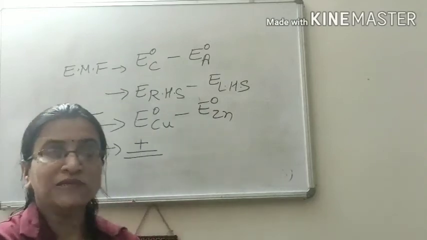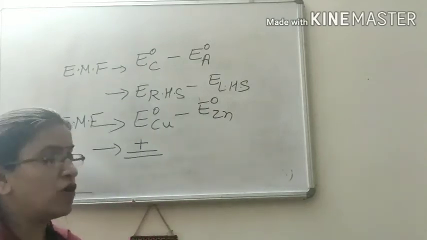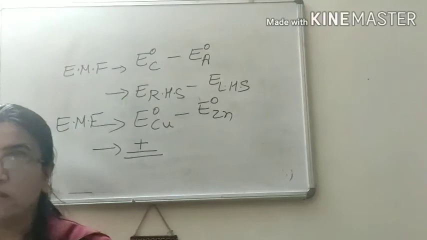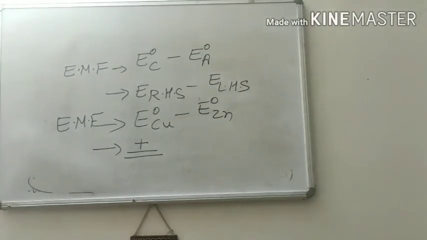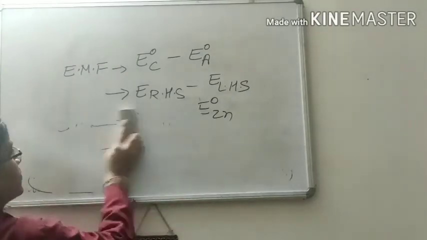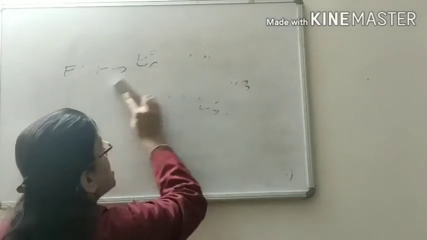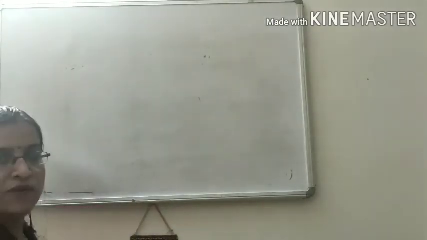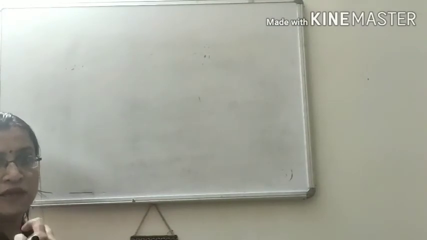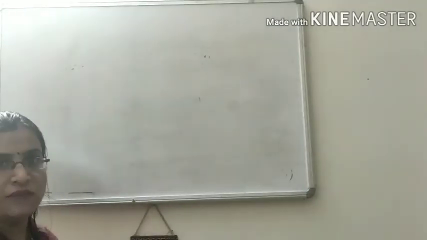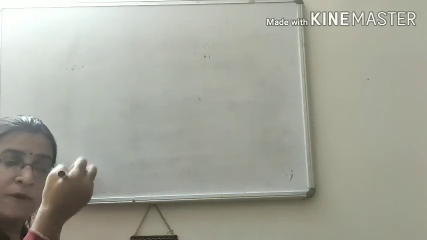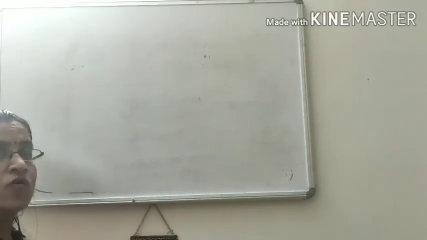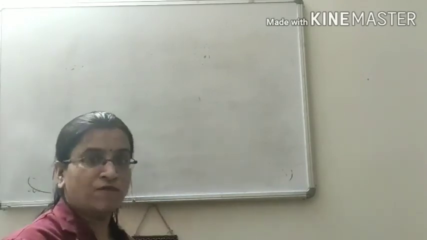Now next is graphical representation of galvanic cell. So what we see in the electrochemical cell, the zinc acts as anode, copper acts as cathode. Zinc dipped in zinc sulfate solution, copper dipped in copper sulfate solution.